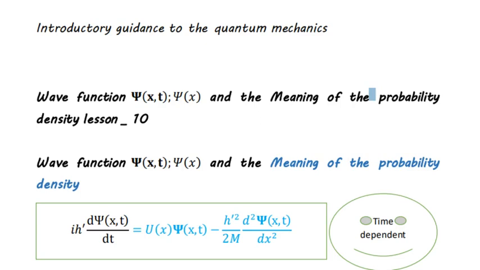Today's class is continuing the series of the introductory guidance for quantum mechanics. Our topic today is what exactly is the meaning of the wave function, either in the symbols of two variables like x and t, which are position and time, or the other one, which is a function of only the position or space. And what is the meaning of the probability density, which is the absolute square of the wave function.